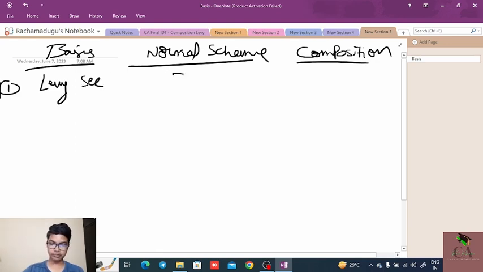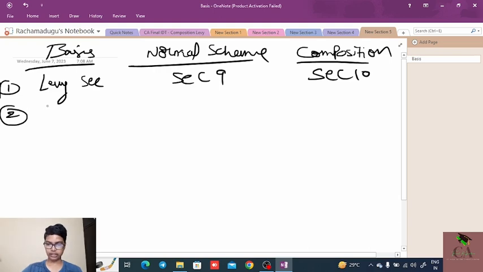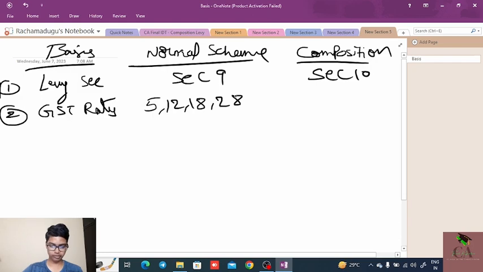Normal levy is as per section 9 of the CGST Act. Composition levy is section 10 of the CGST Act. Second basis, GST rates. In the normal scheme, GST rates are 5%, 12%, 18%, 28%, whereas in the composition scheme, they are 1%, 1%, 5%, 6%.